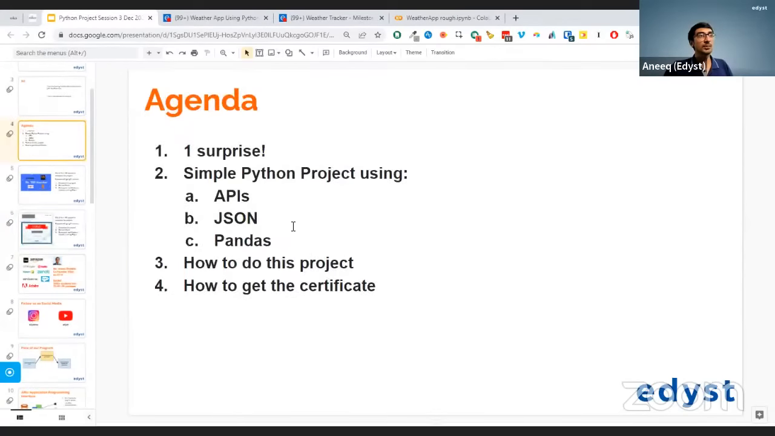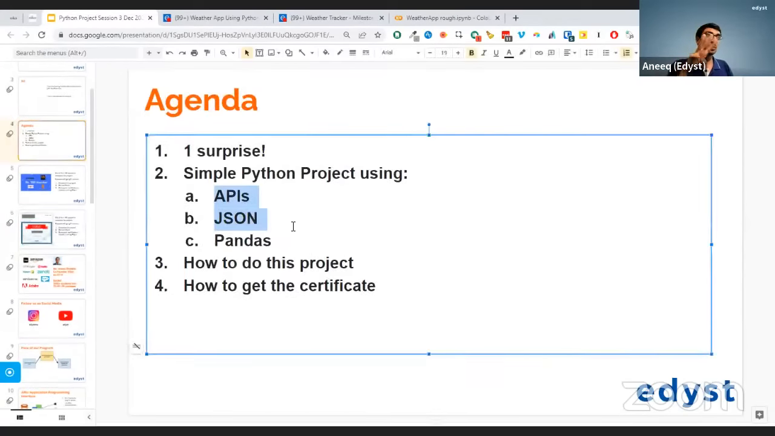Let's get started, everybody. We have 3 major concepts to learn over here. And those concepts are APIs, JSON, and pandas.